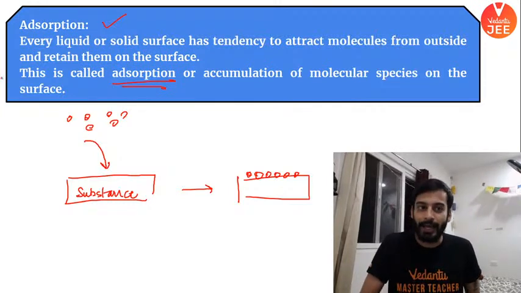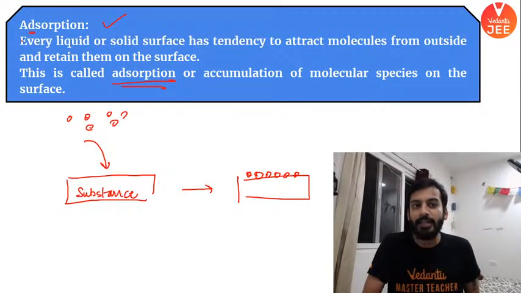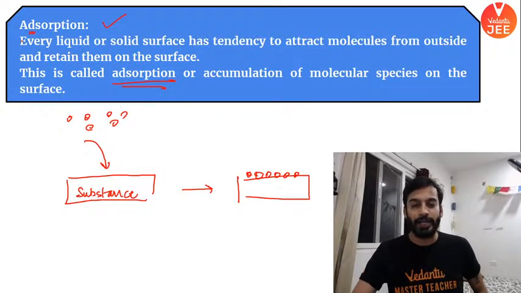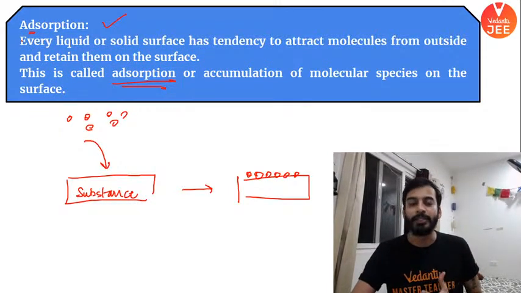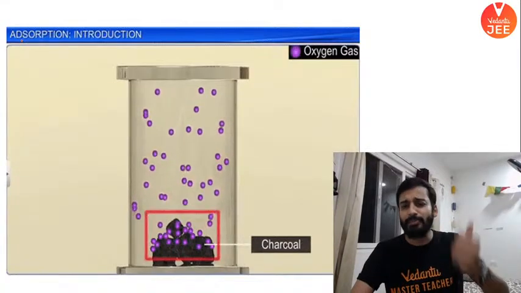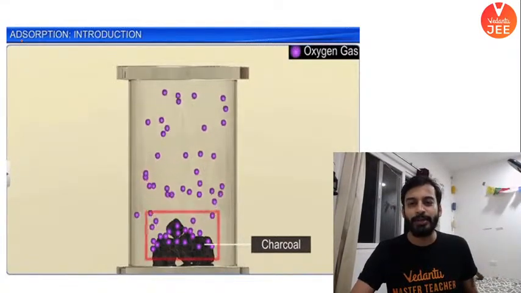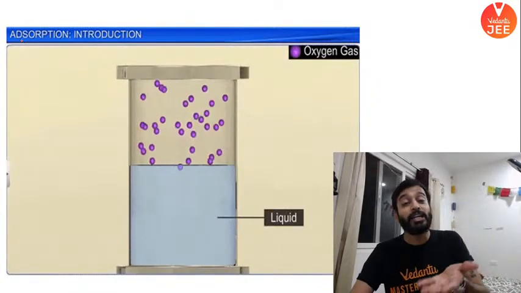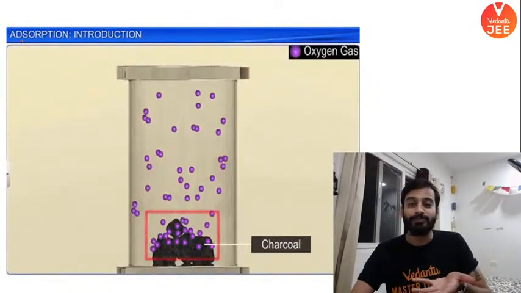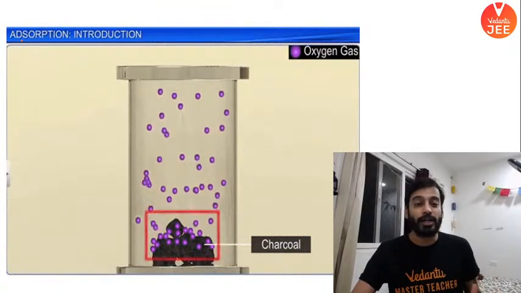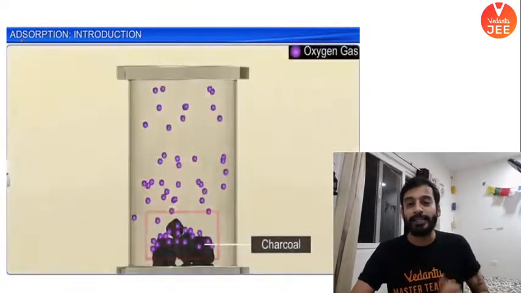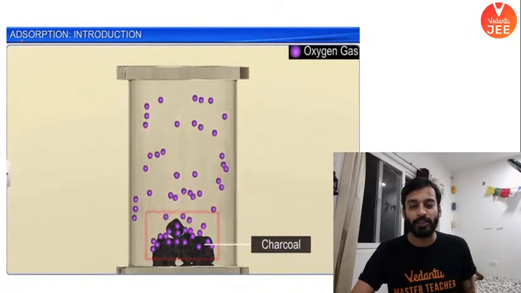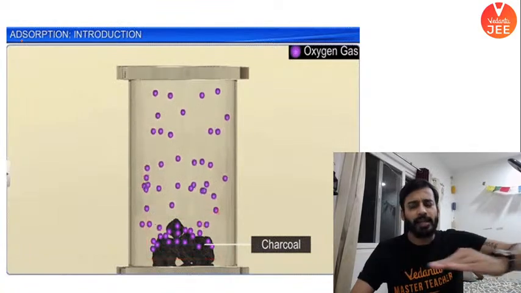Adsorption has a D here. Okay? There is adsorption. This is the way we will remember. I hope you are all getting it. It is a surface phenomenon. Okay? Examples, charcoal, you can see on your screen. I have taken some examples as well. Charcoal, liquid can also adsorb some gases on it. I hope you like the examples also. Animated examples I have given here right now in front of you. It is only happening at the surface.